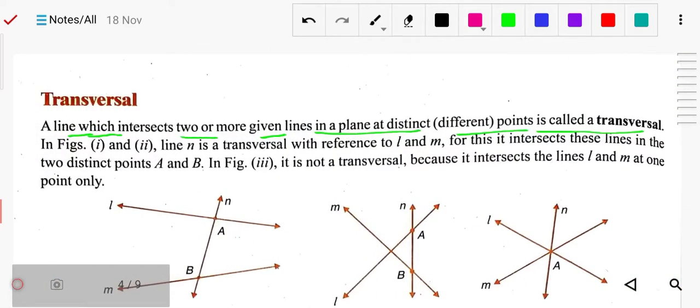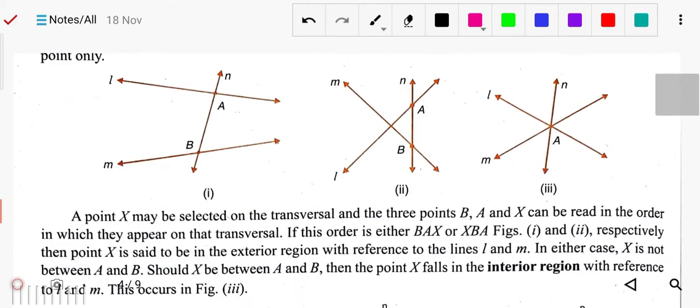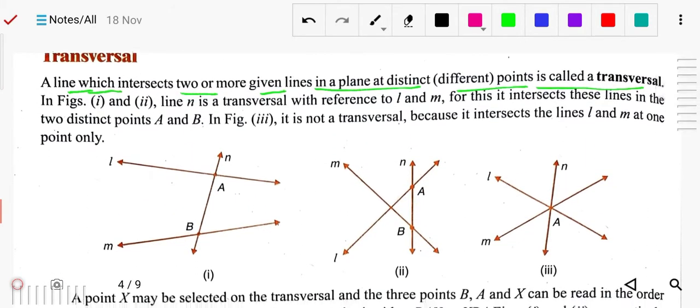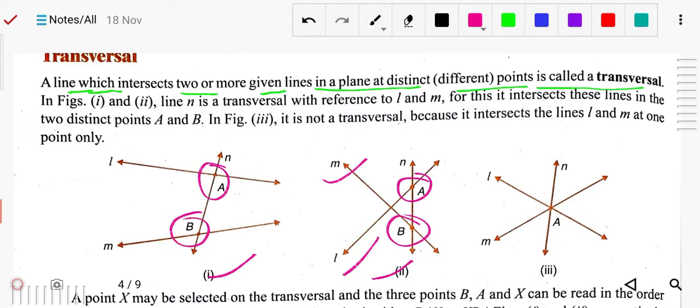So for example, you can see in figures 1 and 2, in this example, line n intersects line l and line m. Here also these two lines, m and l, are already intersecting, but one more line, n, is the transversal of these two lines. It intersects at the two distinct points, a and b. Here also there are two distinct points a and b, but in this figure it is not a transversal.